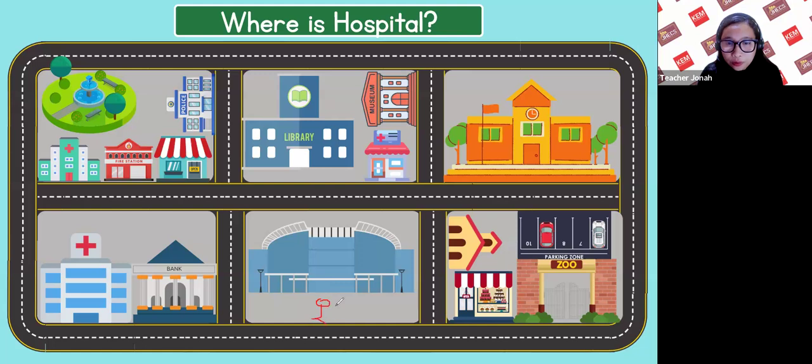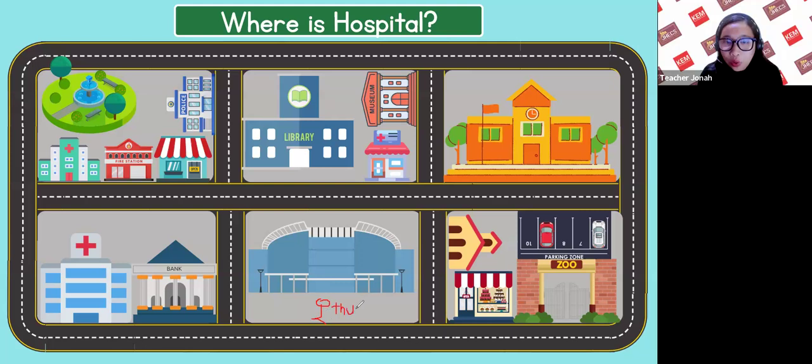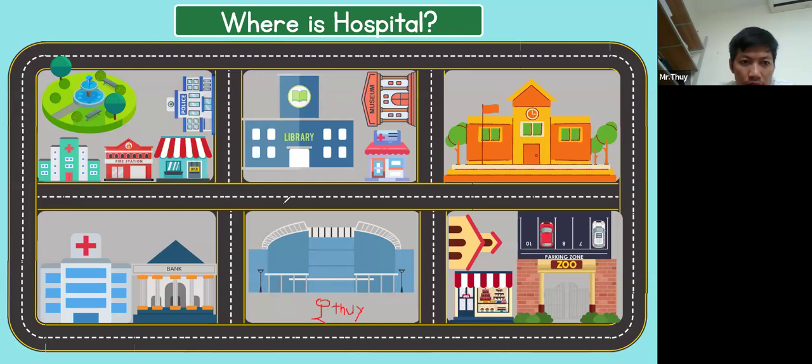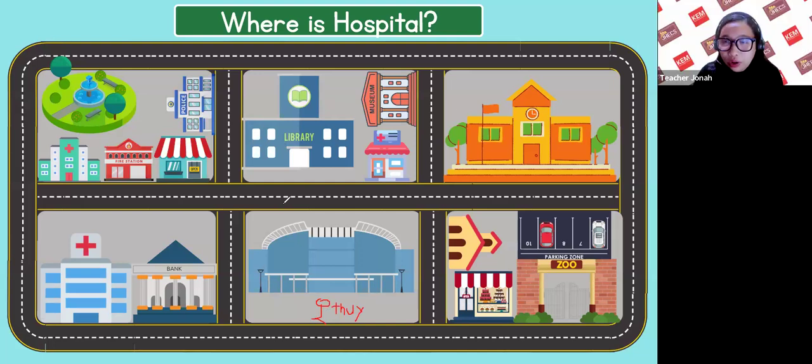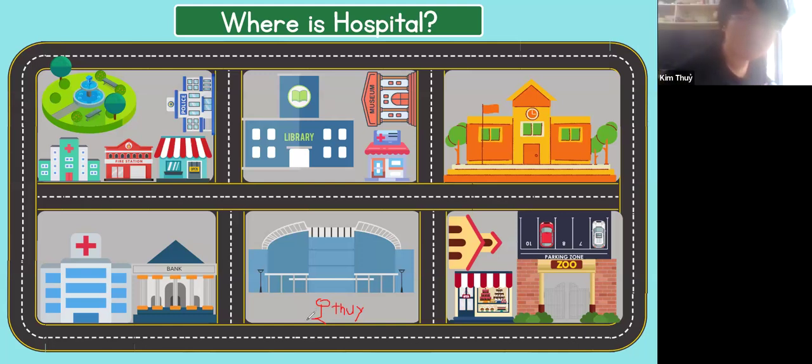So, for example, Tue, you're here. This is Tue. Where are you going to go? Are you going to the library, fire station, or police station? Okay, you ask her the direction. Kimchi, where is the police station? I want to go to the police station.